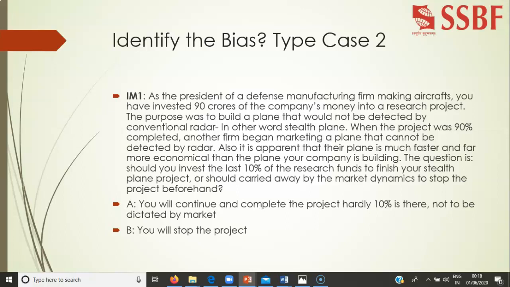Let us go to the next, the sunk cost fallacy. As the president of a defense manufacturing firm making aircraft, you have invested 90 crores of the company's money into a research project. The purpose was to build a plane that would not be detected by conventional radar, in other words, a stealth plane. When the project was 90% completed, another firm began marketing a plane that cannot be detected by radar. Also, it is apparent that their plane is much faster and far more economical than the plane your company is building.